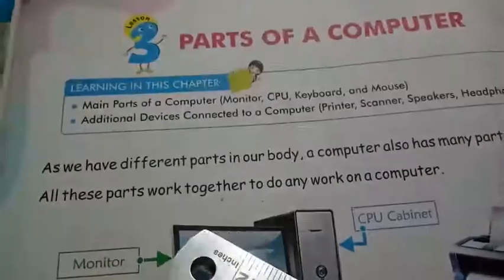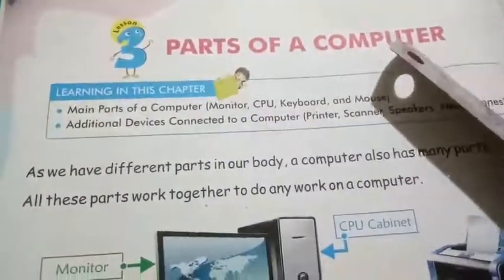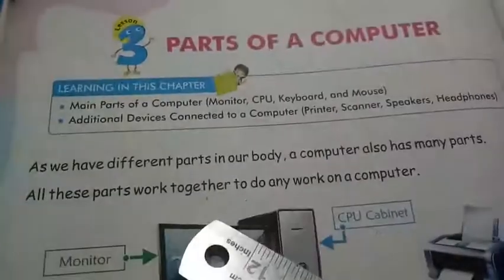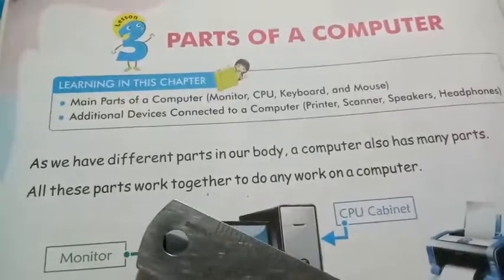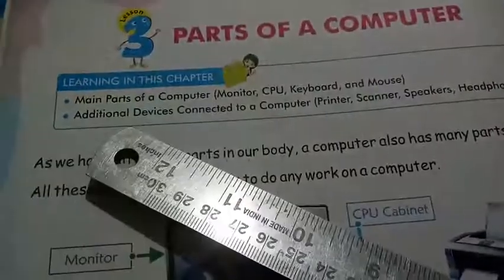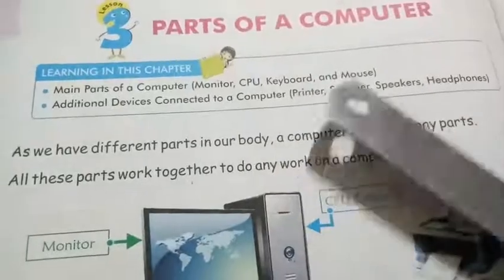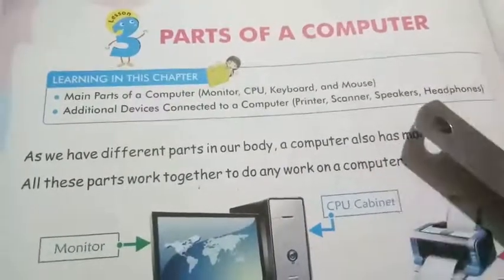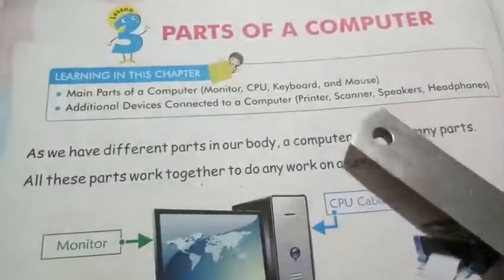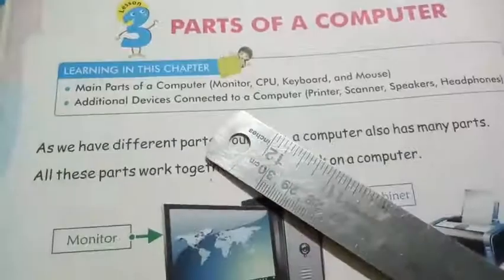So students, let's start today's chapter 3, parts of a computer, यानी कंप्यूटर के पार्ट्स. एक कंप्यूटर के कौन कौन से पार्ट्स होते हैं? I have already told you so many times, students. I just hope you got to know now. Additional devices connected to a computer like printer, scanner, speakers, headphones. These are all the devices to be connected to a computer.